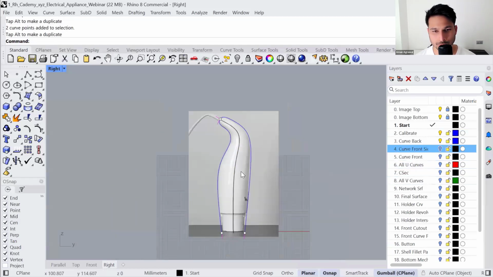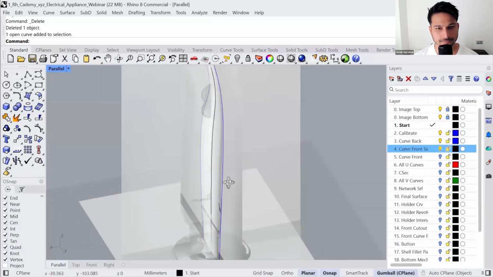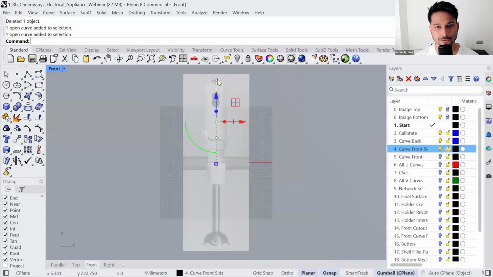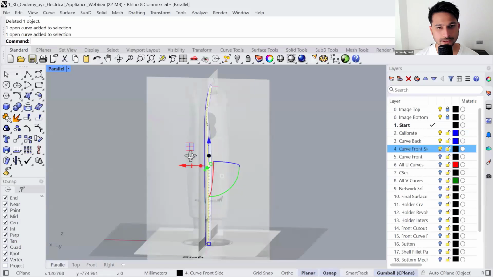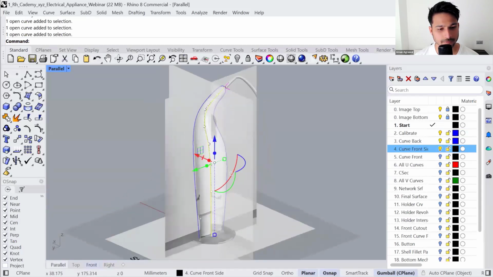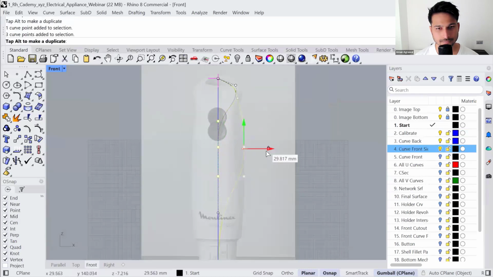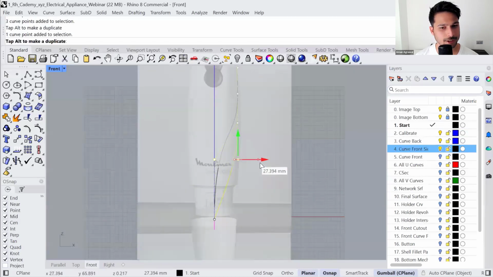All right, so let me unlock the next layer. So this is the curve for the tween command. If you go to now perspective mode, you can use this curve from the front viewport to draw the cross section. So you select the curve from the front viewport. Let's select these points and move them to the right direction. So we have defined the shape of the curve from the right side.